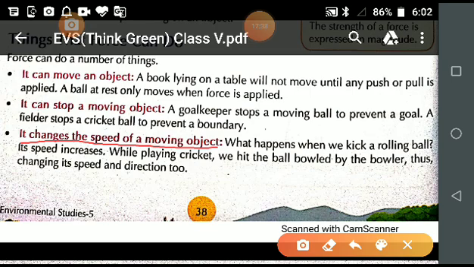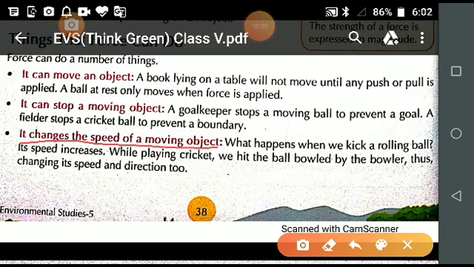What happens when we kick a rolling ball? If you kick the ball, so what happens? It means you are applying force for kicking the ball. So the speed is increased.